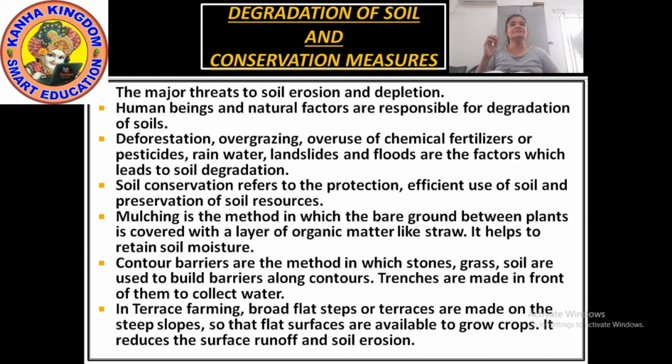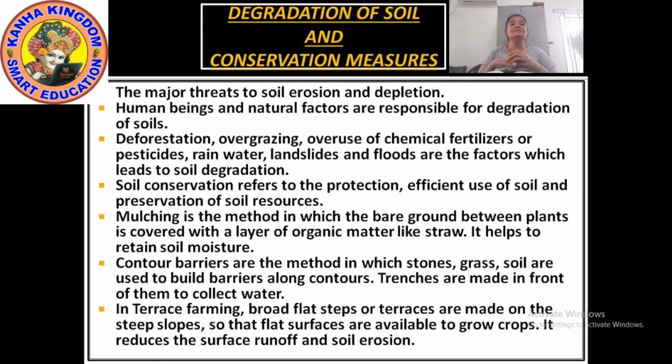Okay, so this is also one type of soil conservation. Next is terrace farming. In terrace farming, broad flat steps or terraces are made on the steep slopes so that flat surfaces are available to grow crops.